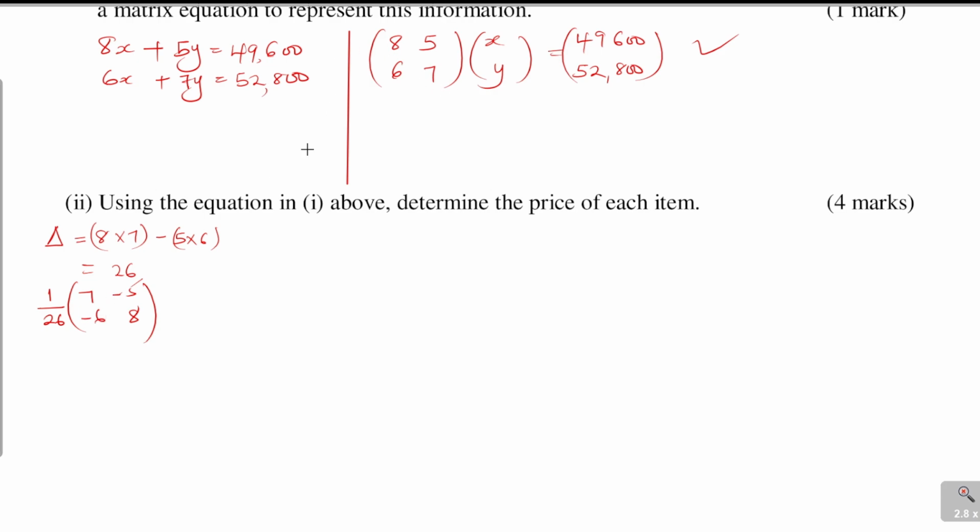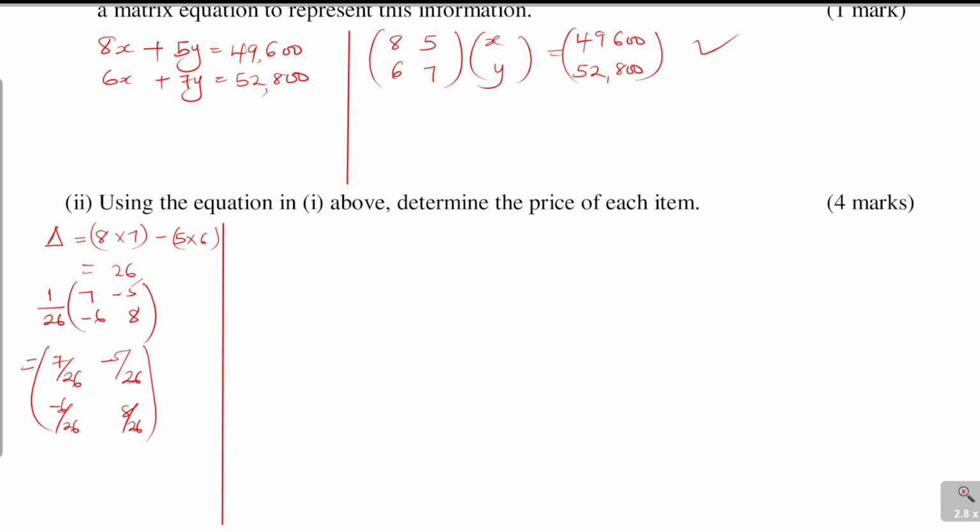Then multiply each element inside here by 1 over 26, so you get 7 over 26, negative 5 over 26, negative 6 over 26, and 8 over 26. So that is the inverse.